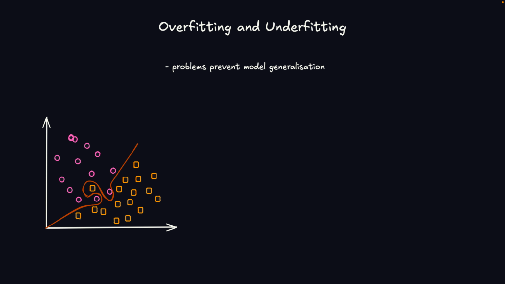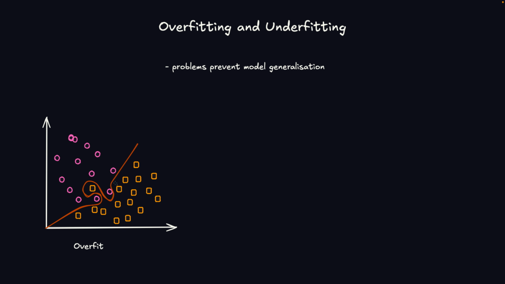Now, if the trained model splits the data like this, this line is called the decision boundary. This is an example of overfitting, because the model has learned this particular data so well. It hasn't learned the pattern within the data. If you see here, this is just an outlier which lives on the other side of the classification.